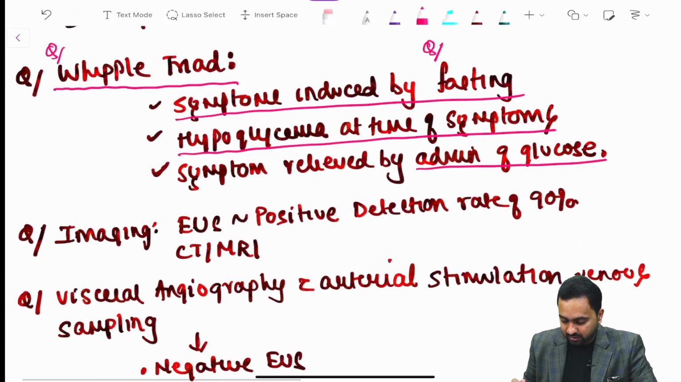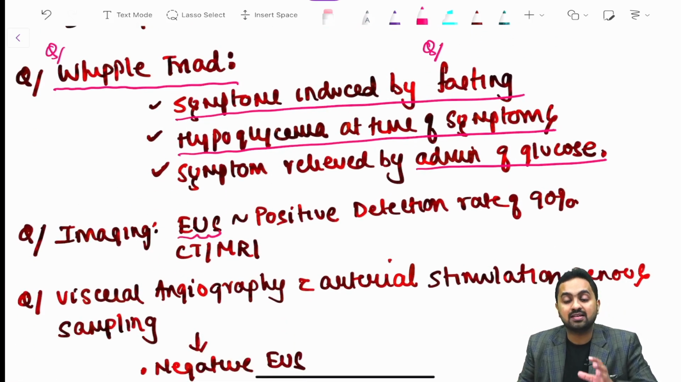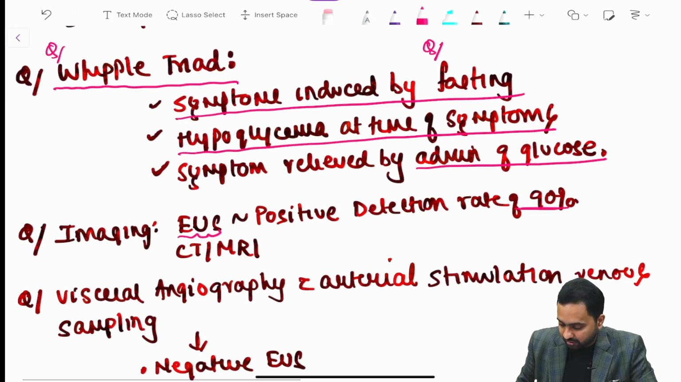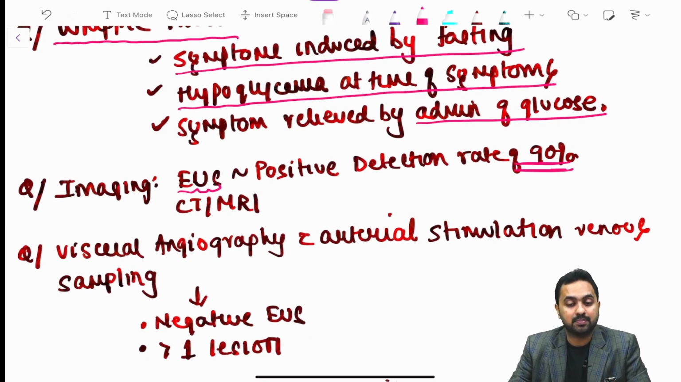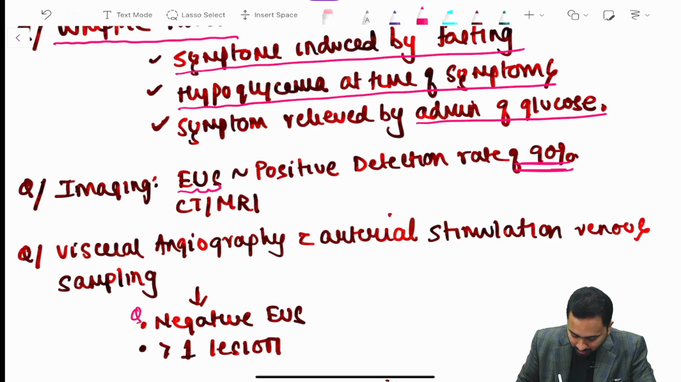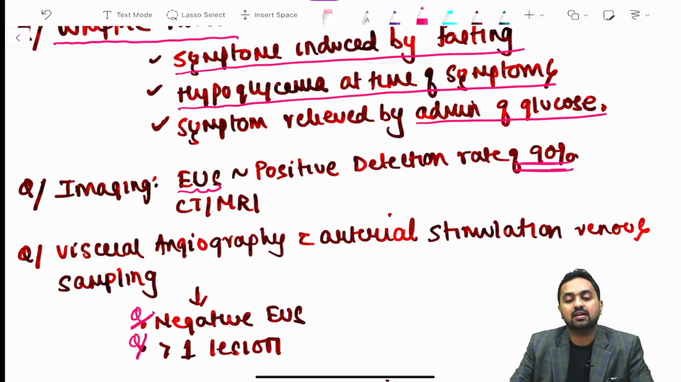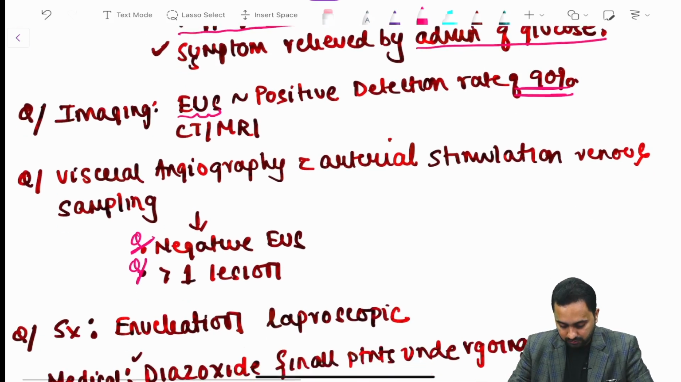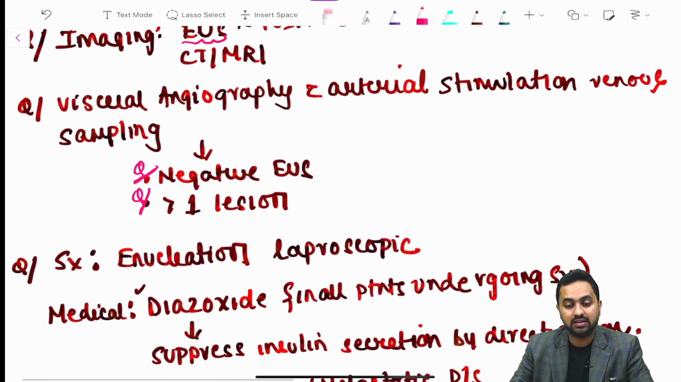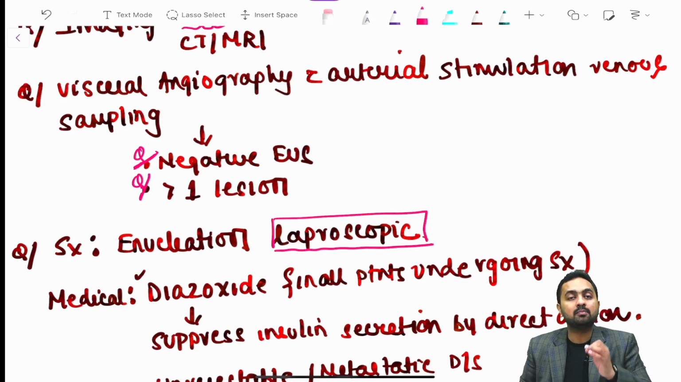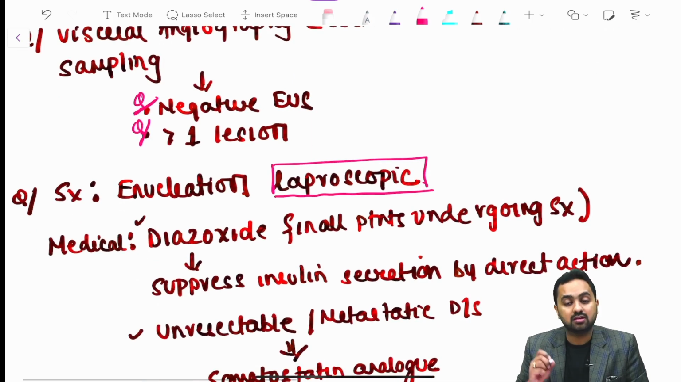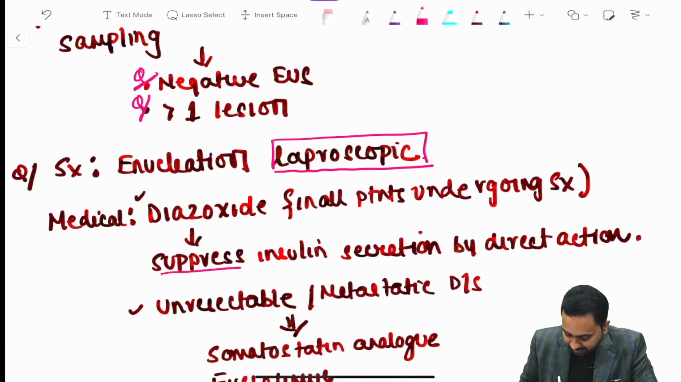Then for imaging we have your endoscopic ultrasound, which has a positive detection rate of around 90%, and your visceral angiography with arterial stimulation when sampling is needed, when you have more than one lesion, and in cases of your negative endoscopic ultrasound. Now the surgical management would include your enucleation, which can be done with your laparoscopic techniques as well, and your medical treatment includes your diazoxide, which should be given in all the patients undergoing surgery, as it suppresses your insulin by your direct action.